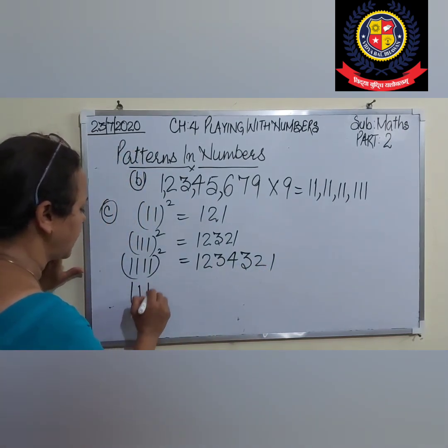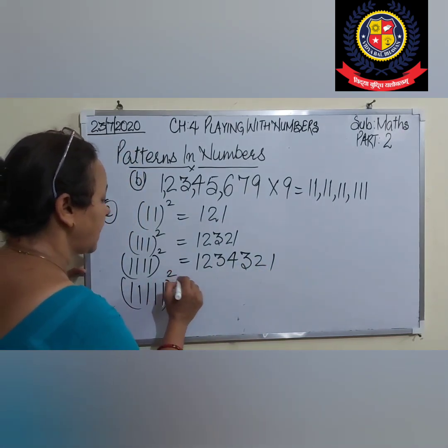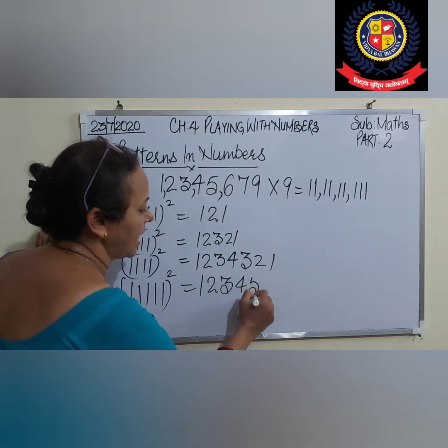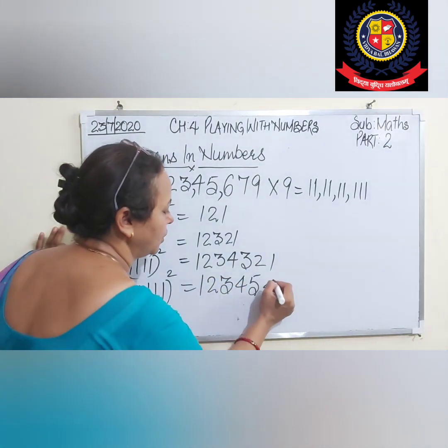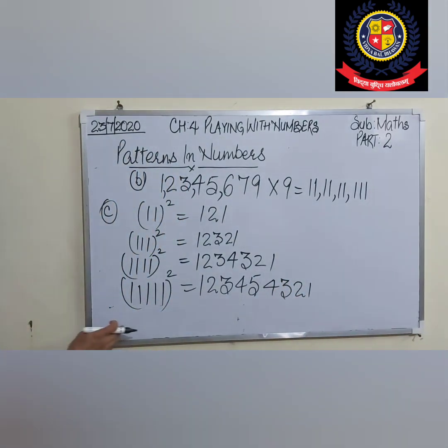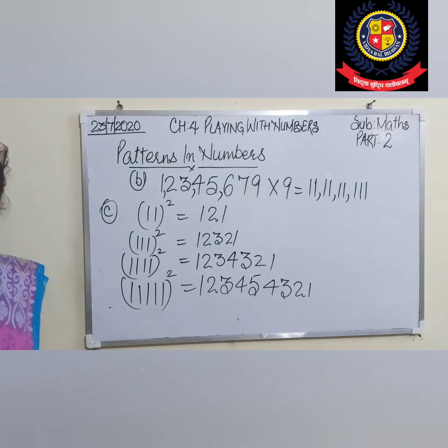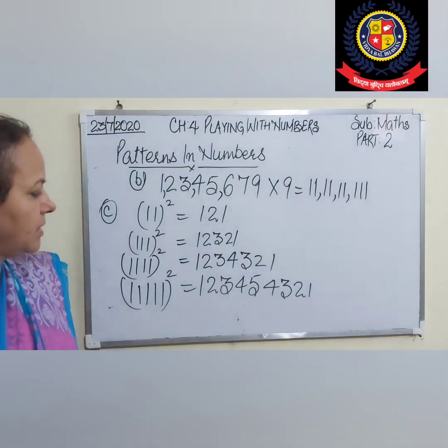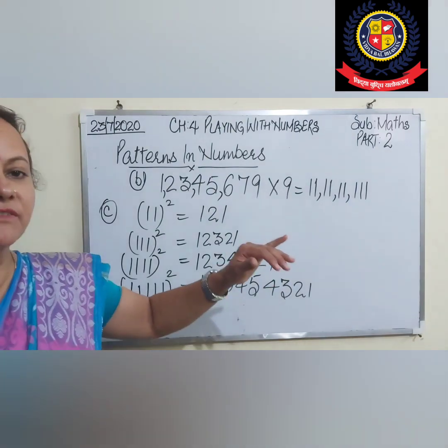Similarly, if I am writing 5 times, then I will go first 1, 2, 3, 4, 5. Right? Then I will go backward 4, 3, 2, 1. This type of pattern we have to follow till the last. Clear? How many times if we are writing 1? 9 times. Then we will go 1, 2, 3, 4, 5, 6, 7, 8, 9.